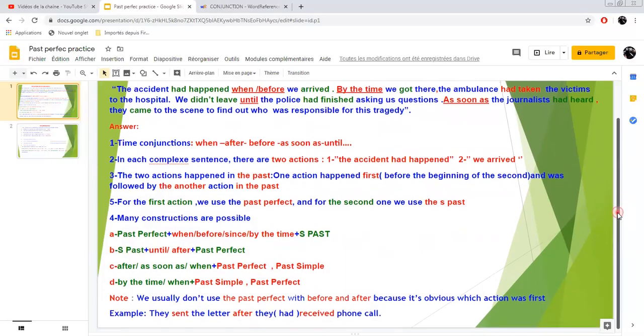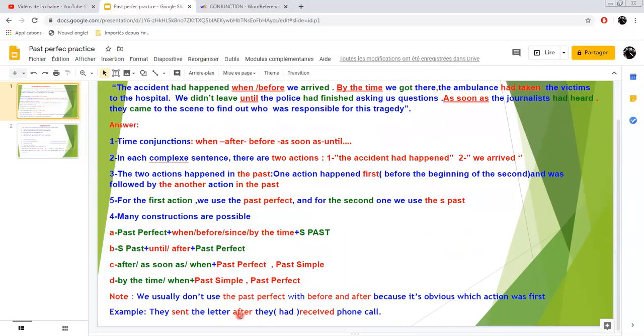But sometimes they say, if you've got after or before in the sentence, you don't need to use the past perfect. Here we use the simple past. Why? Because it is obvious which action happened first. So we don't usually use the past perfect with before and after because it's obvious which action was first.